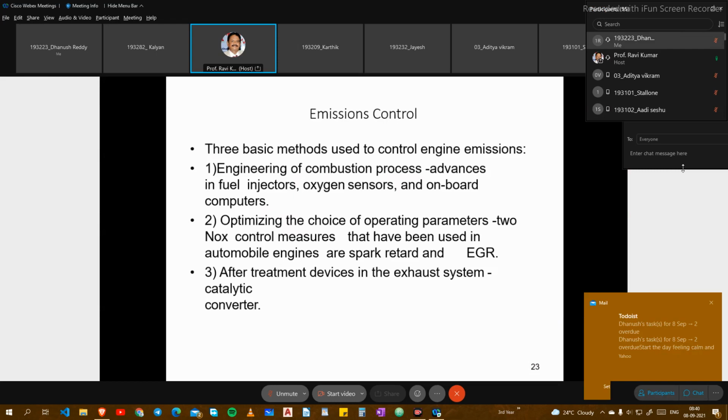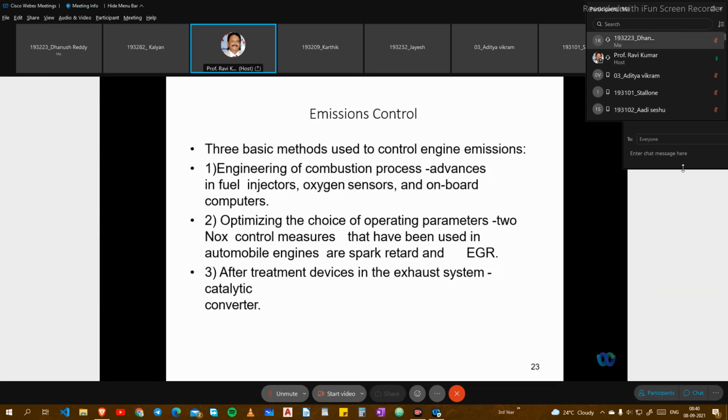And optimizing the choice of operating parameters, the NOx control measures that have been used in automobile engines are spark retard and the EGR. Spark retard and the EGR, exhaust gas recirculation method, will be used to control the NOx emissions also. And for treatment of the exhaust, a device in the exhaust system is the catalytic converter.